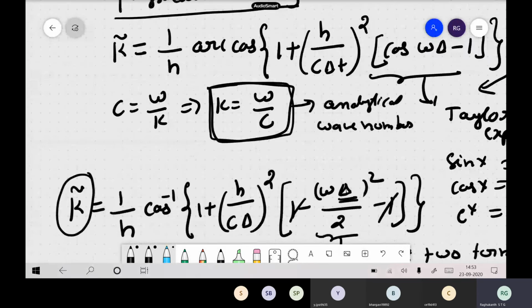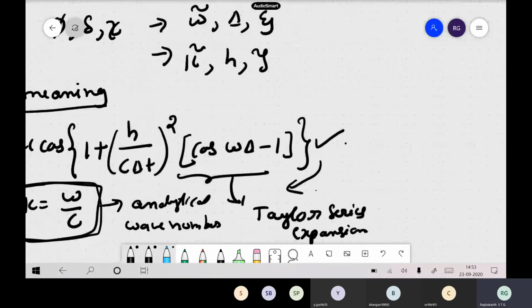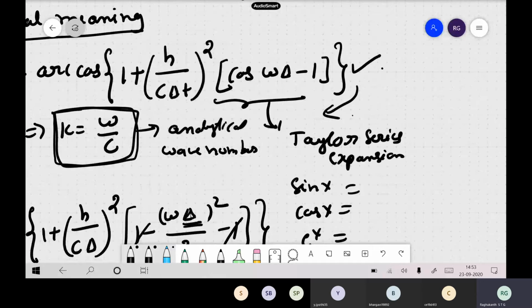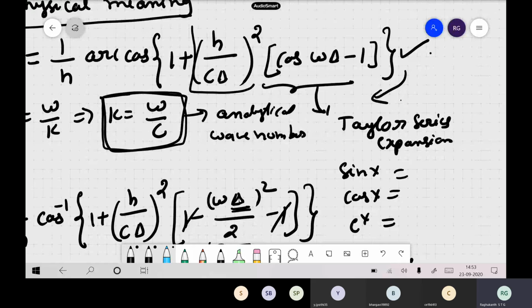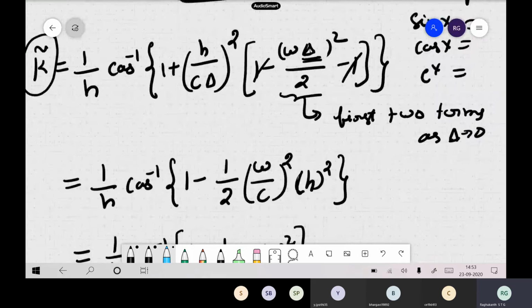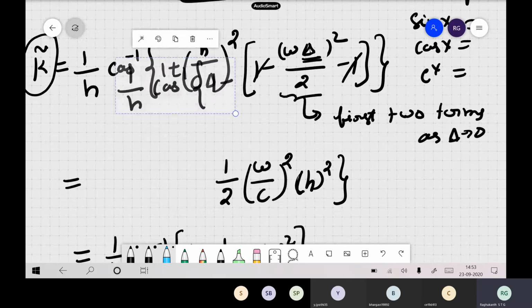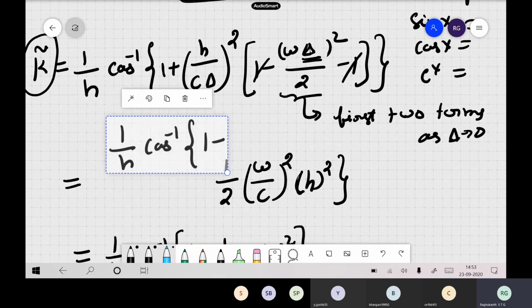So where these things are coming, for example, this h is c times delta. So this quantity becomes 1. You followed? The numerator and denominator, both of them are the same itself. So this is what we call the magic time step.